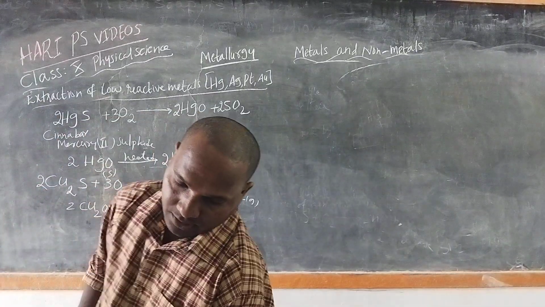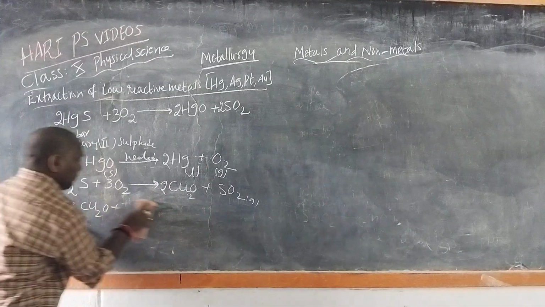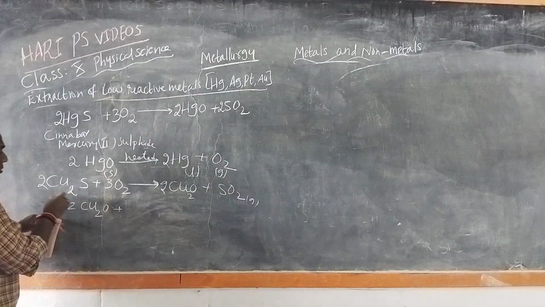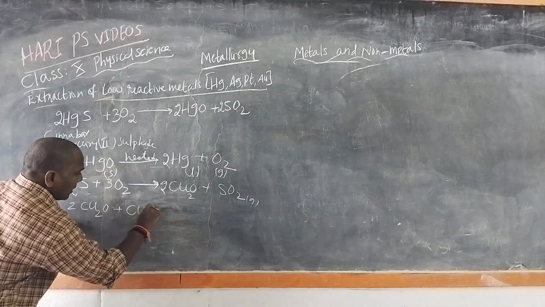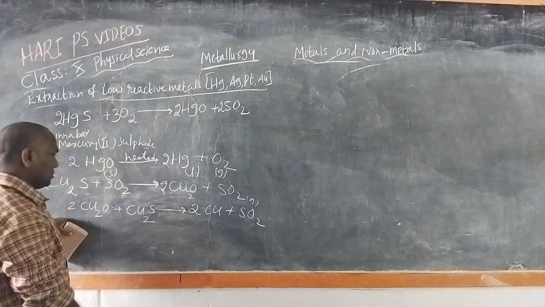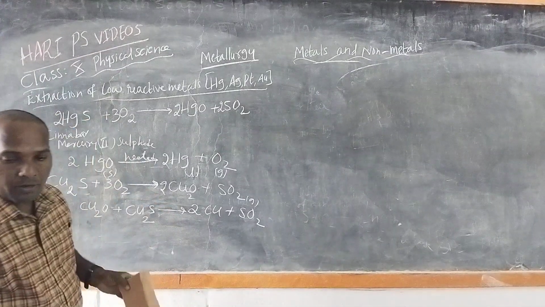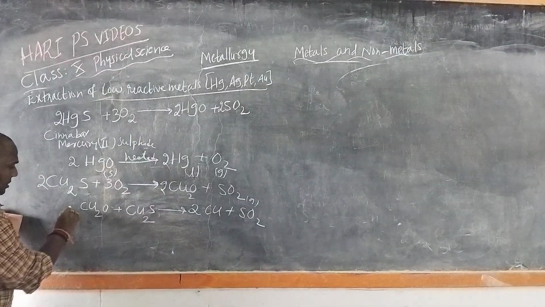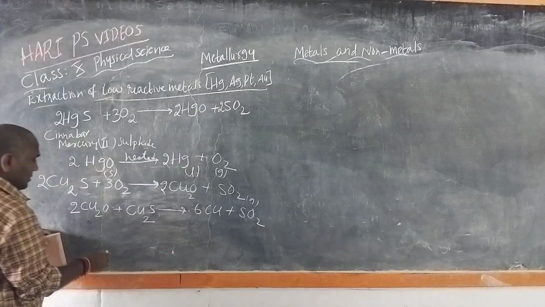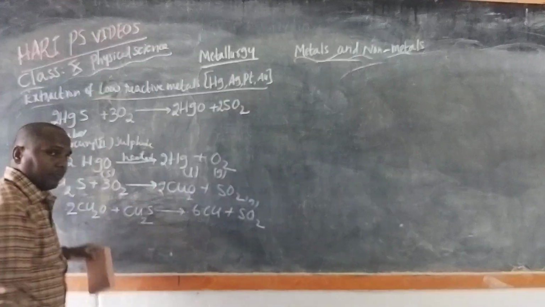We already discussed this for low reactive elements. This copper oxide is combined with leftover copper sulfide. It gives 6Cu plus SO2: 2Cu2O plus Cu2S gives 6Cu plus SO2. Balance the equation: 2 here, 4 here, 6 here, sulfur 1, oxygen 2, sulfur dioxide.